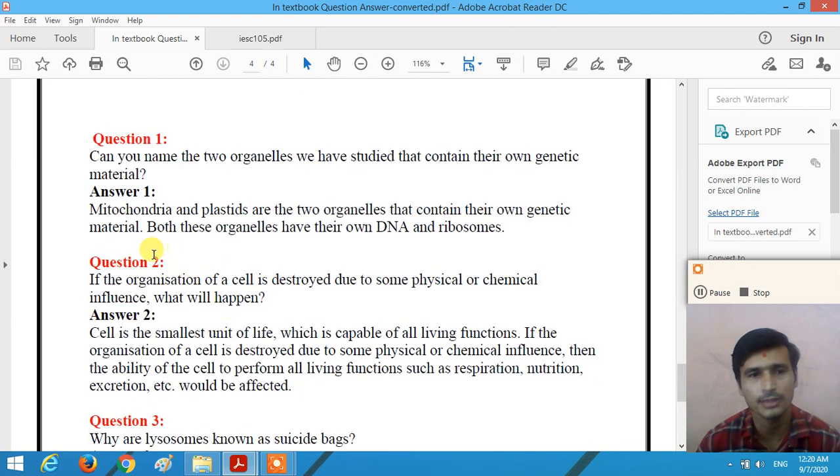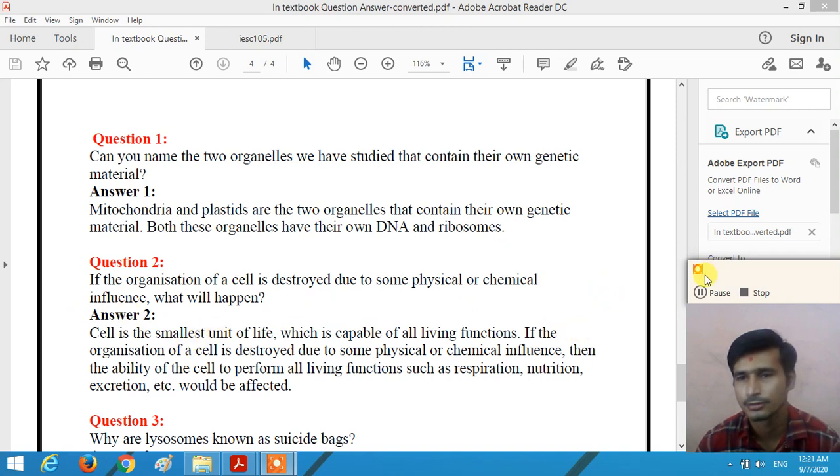Now question number 2. If the organization of the cell is destroyed due to some physical and chemical influence, what will happen? So here the question is what happens when the organization of the cell is destroyed due to some physical and chemical influence. The cell is the smallest unit of life, we know that, which is capable of all the living functions.